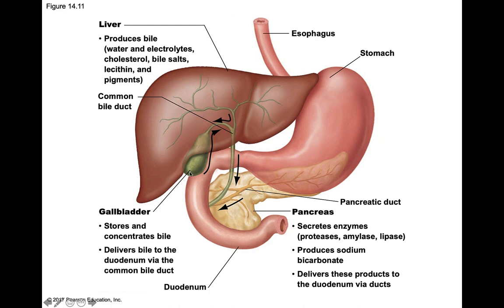We can actually see the gallbladder, and remember, this actually stores and concentrates bile, and it will transport bile to the duodenum through the common bile duct, and we can see that here. So a really good diagram that shows the relationship of the liver, stomach, pancreas, and the duodenum.